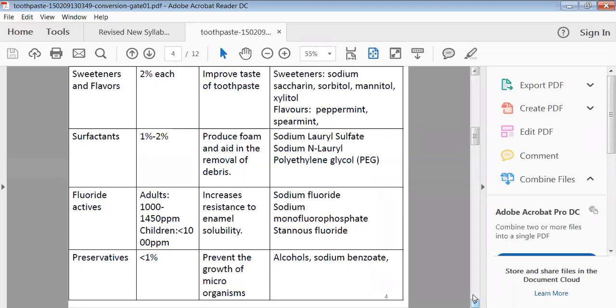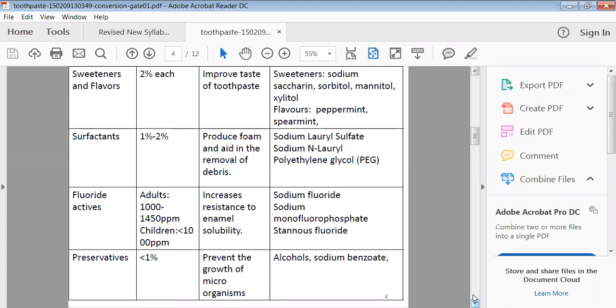Once the enamel is dissolved or eroded, it is not regenerated. So the teeth are not protected by the enamel, and they are open to microbial attack. The ingredients that supply fluoride are sodium fluoride, sodium monofluorophosphate, and stannous fluoride.